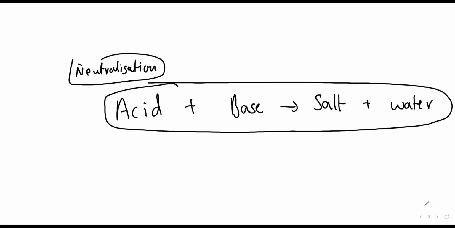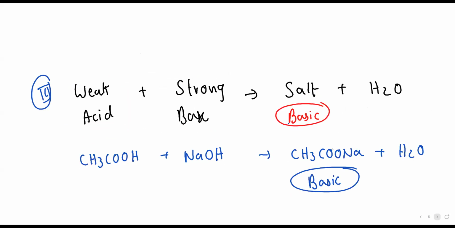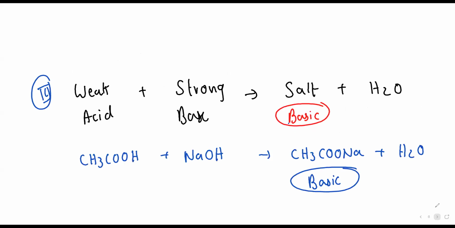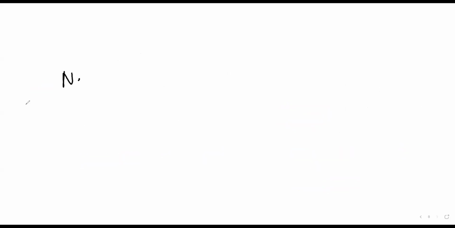Salt reacts with water to get acid and base. Very good. And that reverse is known as hydrolysis. So today's topic is hydrolysis.